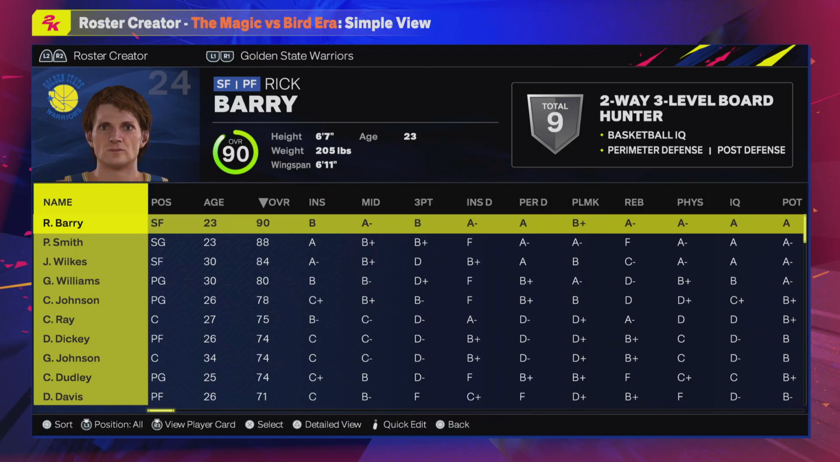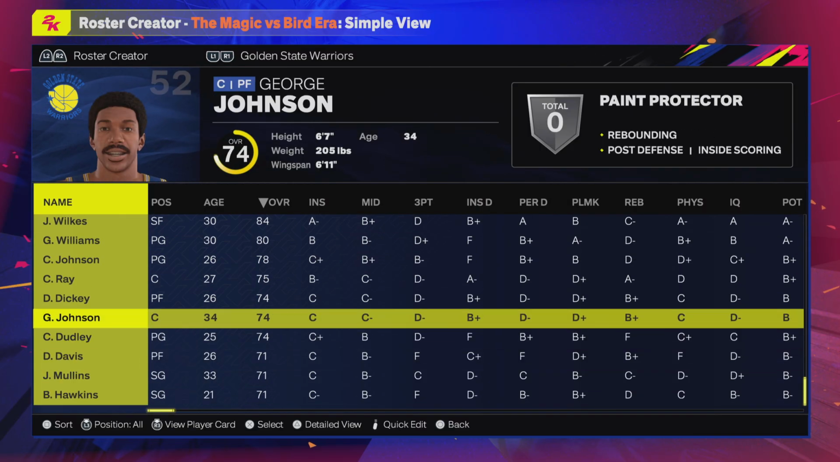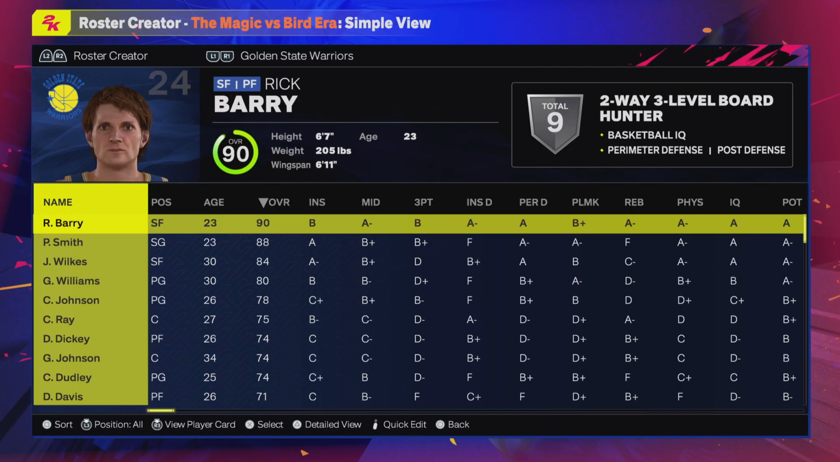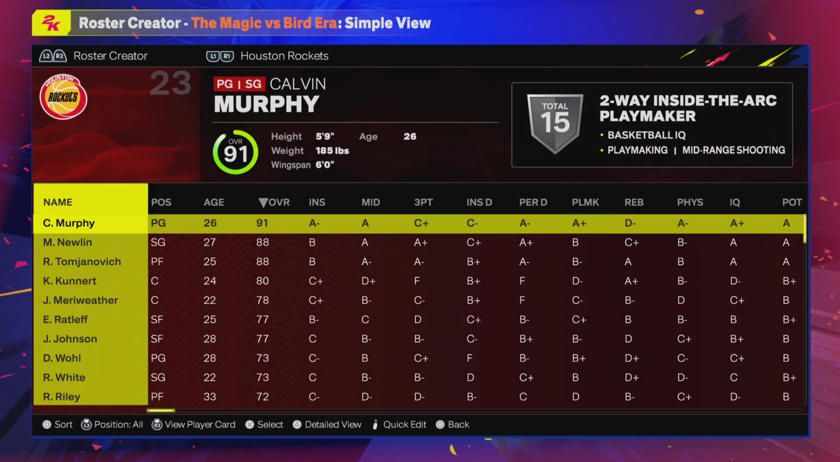I did the best I could with the coach faces, so they may not be 100%, but I tried to do the best I could overall. But yeah, a complete roster here for you guys to play.